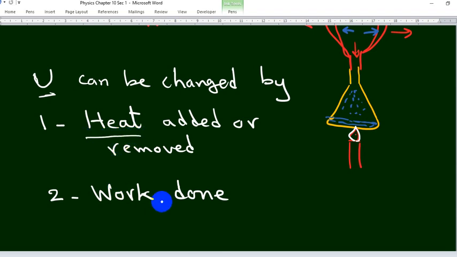Heat and work are forms of energy that can be transferred to the system to increase what? The internal energy. So the stored energy inside the system is the internal energy. This internal energy can be changed by heat or work.